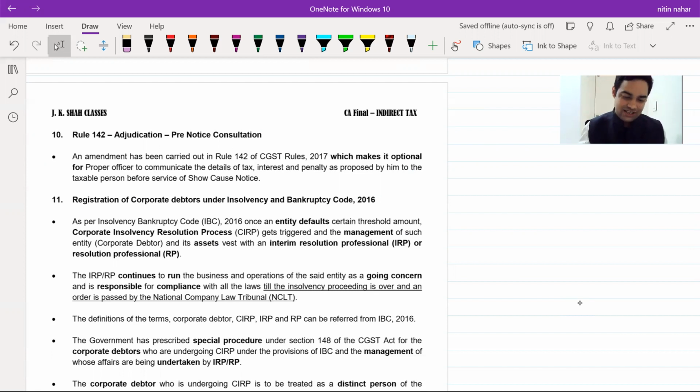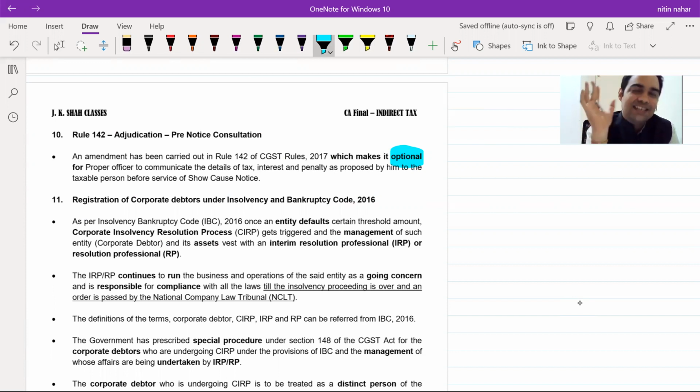Government changed the law. Government said at present they have made it optional. Pre-notice consultation is now optional. That means if the proper officer wants, then he can issue a pre-notice consultation form DRC 01A. Otherwise, he can directly issue a show cause notice. So at present, for your exams, can an officer directly issue a show cause notice?